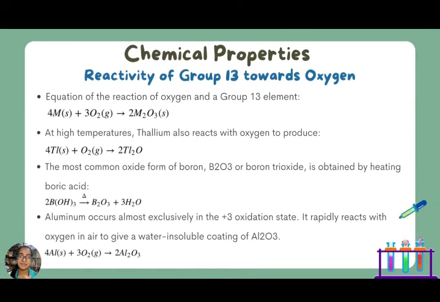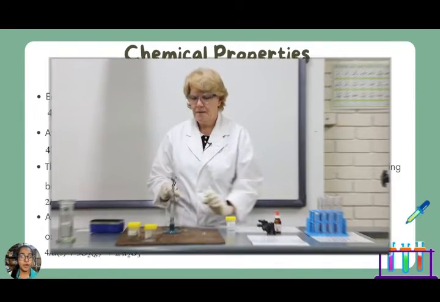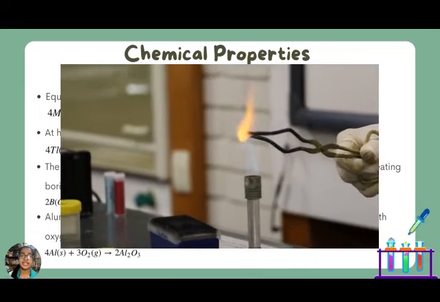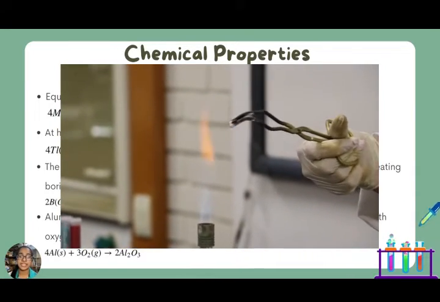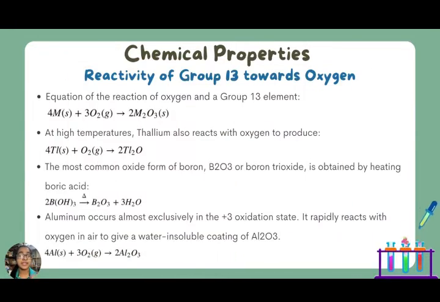Now I'm going to explain about the chemical properties of group 13 elements. First of all, reactivity of group 13 towards oxygen. All of the elements of group 13 react at high temperature forming trioxide, which is M2O3. Here is the equation of the reaction of oxygen and a group 13 element. 4 mole of M element reacts with 3 mole of oxygen gas to produce 2 mole of M2O3, where M is any group 13 element.